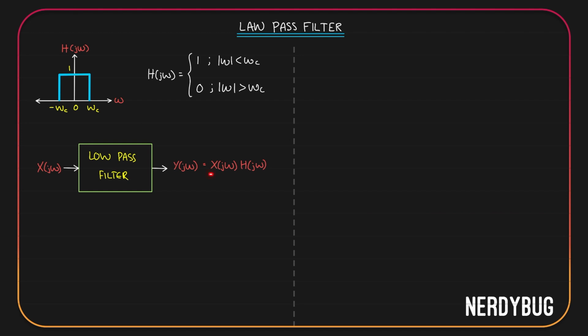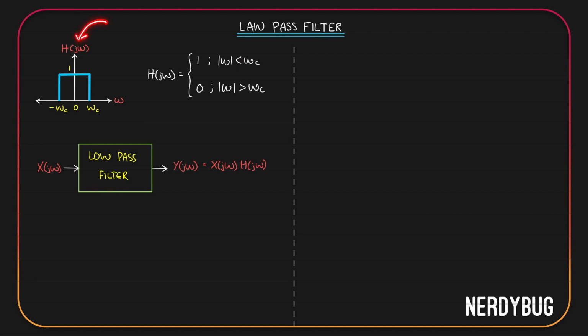So when you multiply any X of j omega with H of j omega, all the components in X of j omega that have frequency greater than omega c or less than minus omega c will be multiplied with 0. So it will be gone. Only the frequencies between minus omega c and omega c will be multiplied by 1 and they will come out. So technically we can say only the signals whose magnitude of frequency is less than the cutoff frequency will be allowed to pass. That is why we call this a low pass filter.